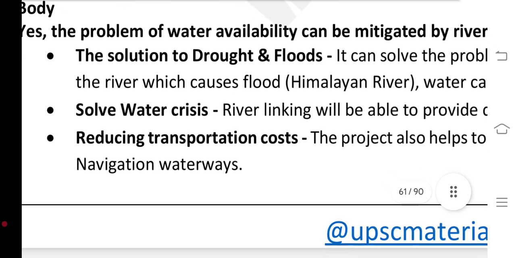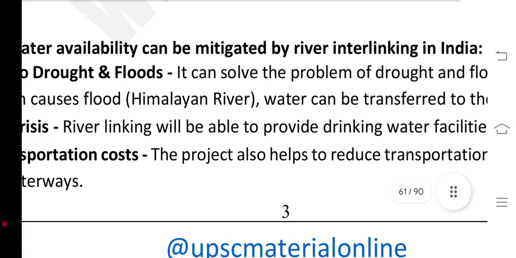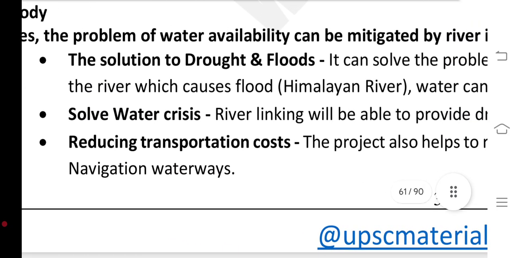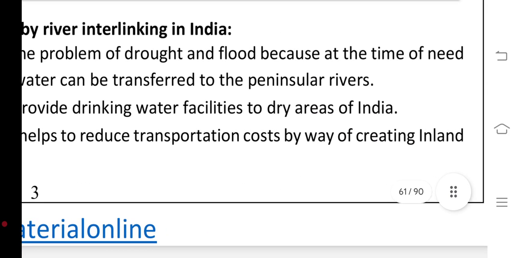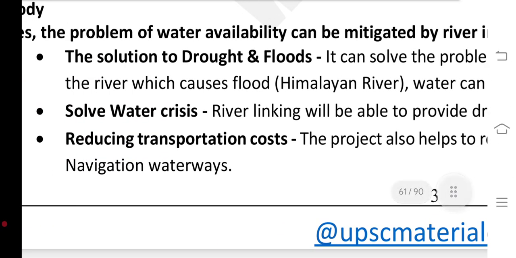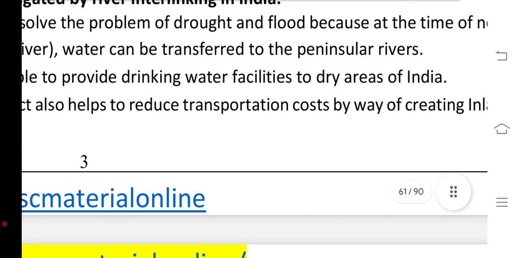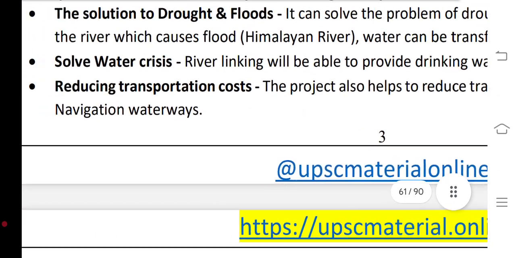Body. Yes, the problems of water availability can be mitigated by river interlinking in India. It can solve the problems of drought and flood, because at the times of need the water of rivers which cause flood, Himalayan rivers, can be transferred to the peninsular rivers.